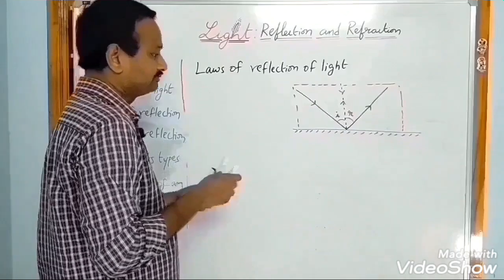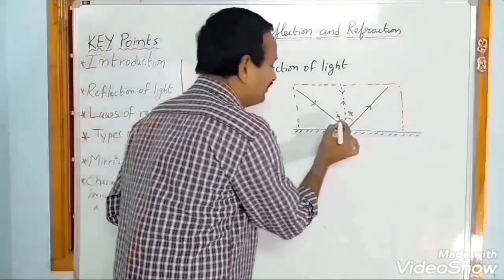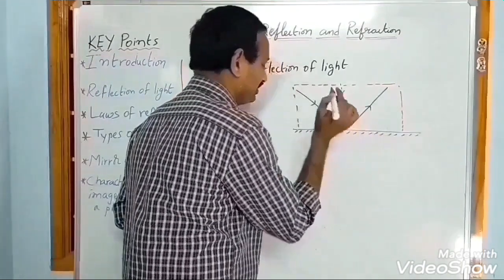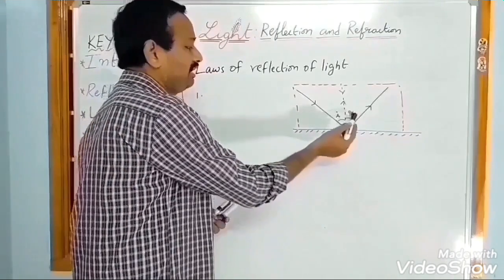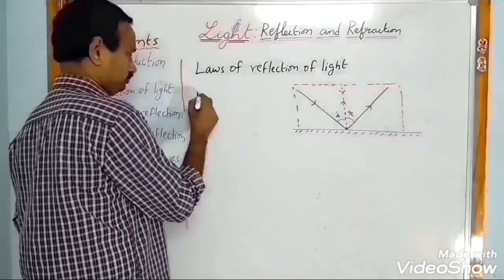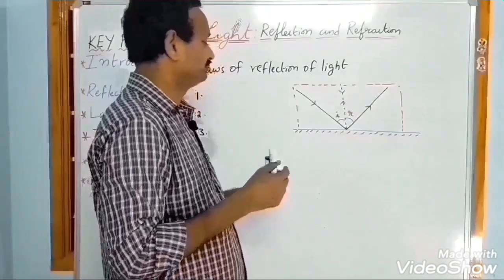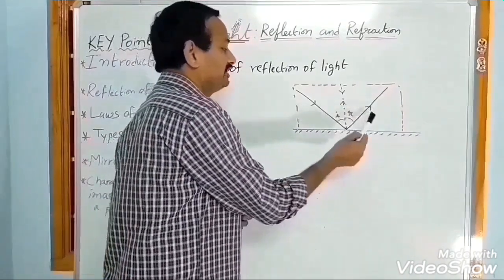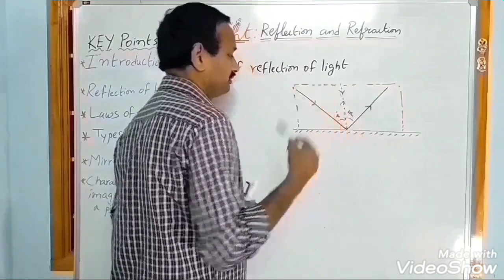And second one, angle of incidence equals angle of reflection. That means, suppose the angle of incidence is 30 degrees, the angle of reflection is also 30 degrees. Third one, the incident ray and reflected ray lie on either side of the normal.